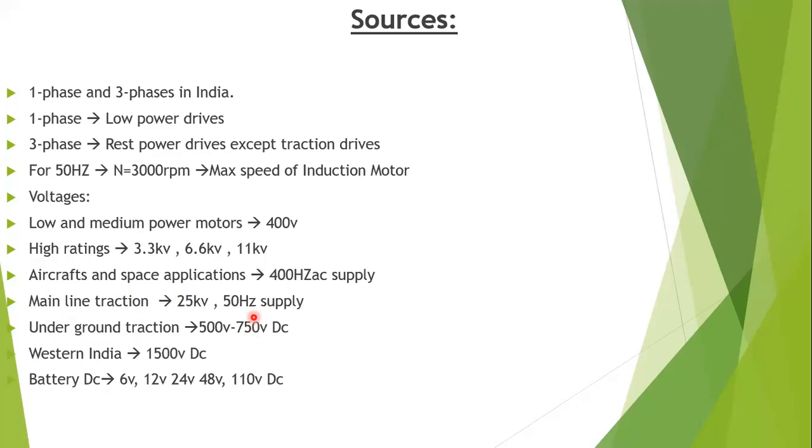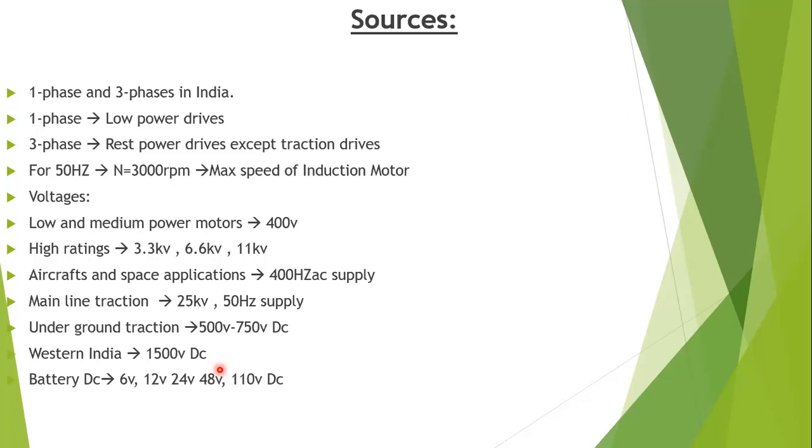Coming to underground traction, the underground traction system will be using 500 volts to 750 volts DC supply. And coming to Western India, the location from Bombay to Igatpuri, we use 1500 volts DC voltage in mainline traction and suburban tractions. So for mainline and suburban tractions, the voltage used is very high, 1500 volts DC.